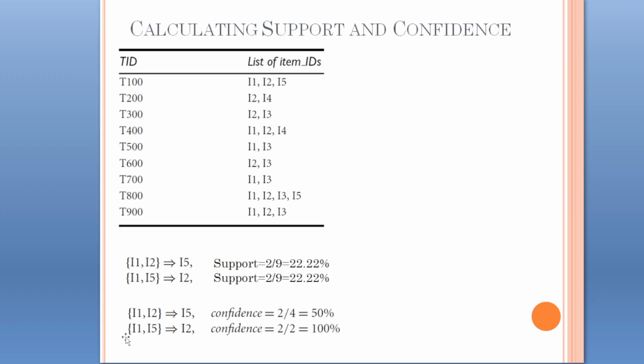Let us find the confidence of the rule I1, I5 implies I2. It is the support count of I1, I5, I2 divided by the support count of I1, I5. The support count of I1, I5, I2 was 2, and the support count of A, that means I1, I5, appears in one transaction and I1, I5 in another transaction. So this value is 2. So the confidence for this association rule is 100%.